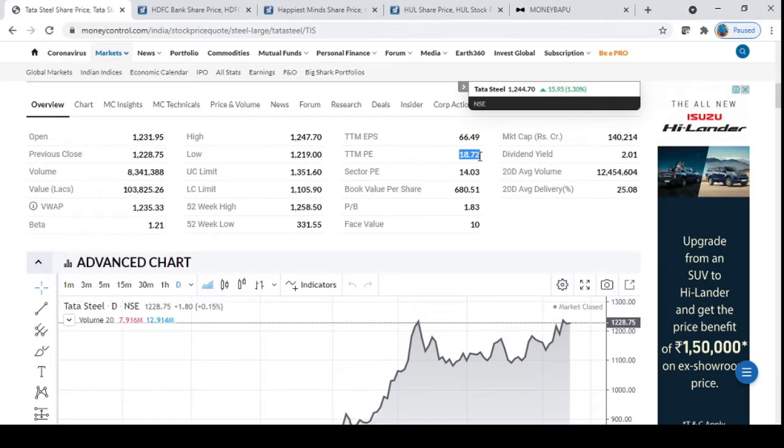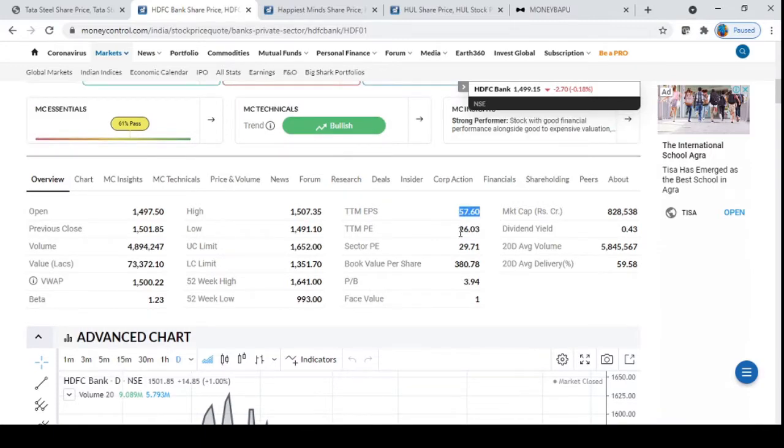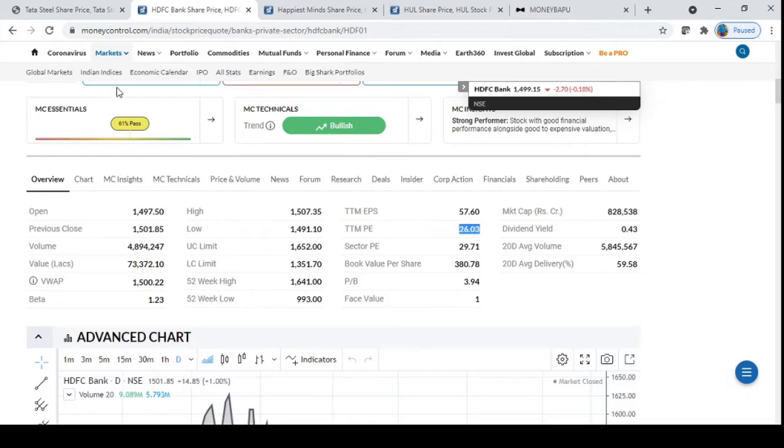Now we will go to HDFC Bank. Now if you see HDFC Bank here, its PE is 26. So same again, price that is 1499 divided by EPS, that is 57.6. This is the whole year's EPS, by the way. Okay, so your PE is 26. Now you can see the difference. So Tata Steel is also a well-known company, its PE is 18. Here HDFC Bank's PE is 26.